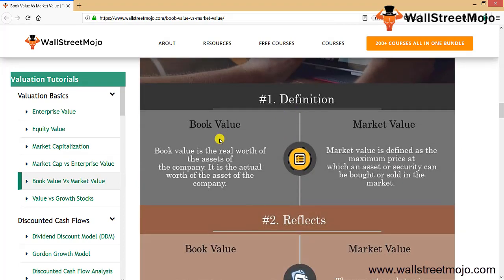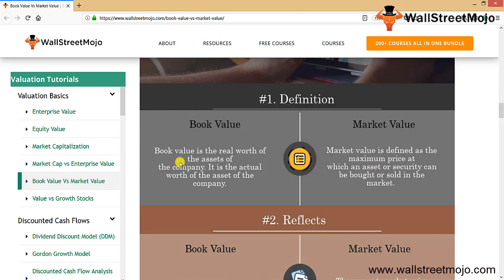Let's begin with the definition of book value and market value. Book value is the real net worth of the assets of the company, but it is in the books based on historical value. So it is the actual worth of the assets of the company. In the case of market value, it is defined as the maximum price at which an asset or security can be bought or sold in the market. There's a thin line of difference.